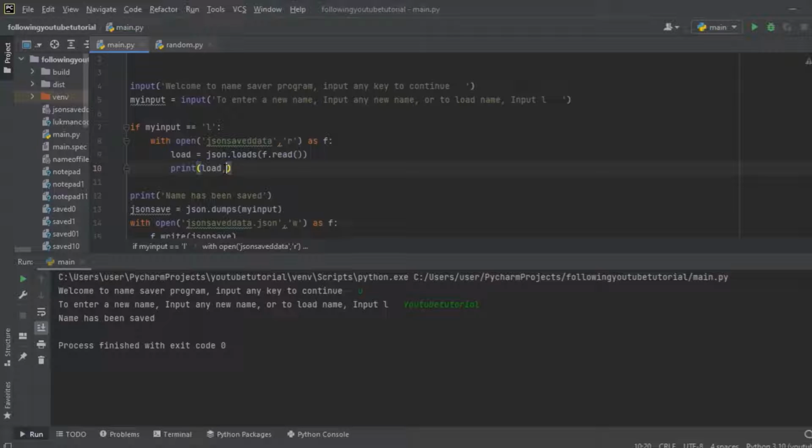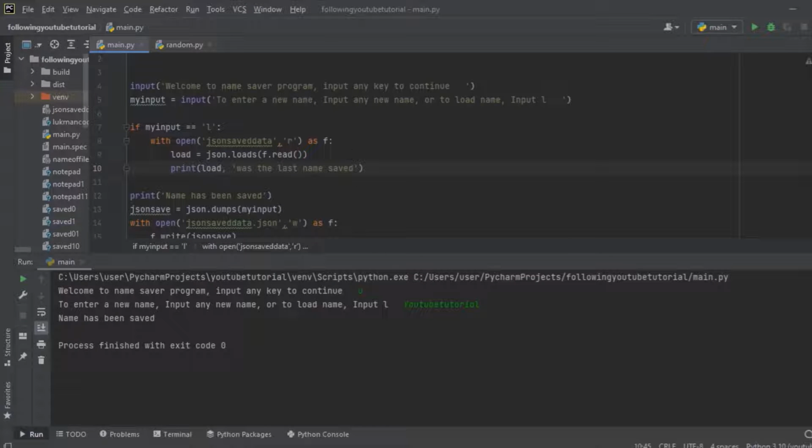Whatever we saved here, we are trying to open it and create a new variable whereby we are going to print out the text that we saved from inputting our data. So load, the comma, was the last name saved.